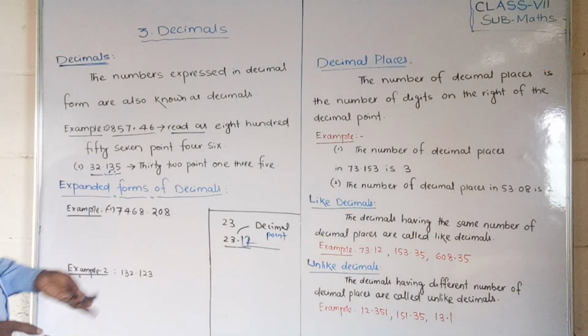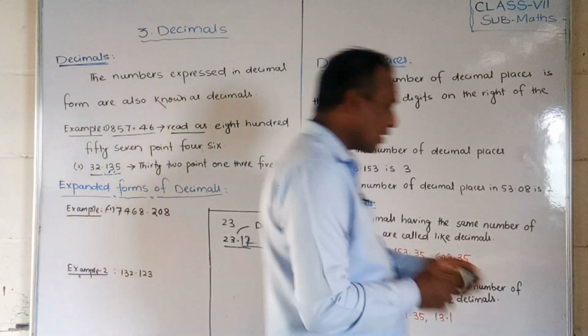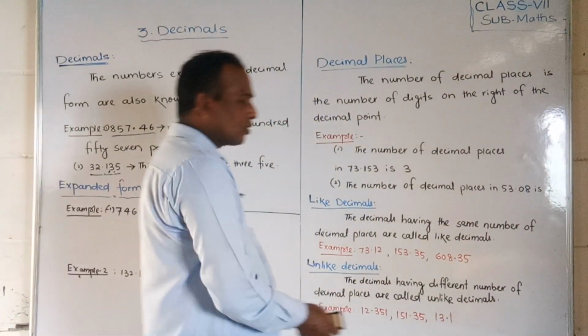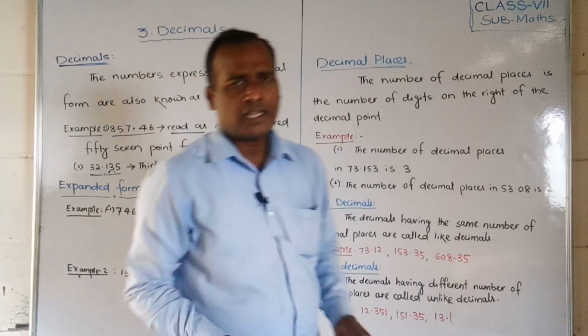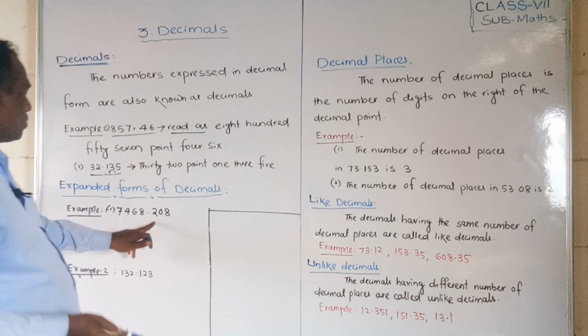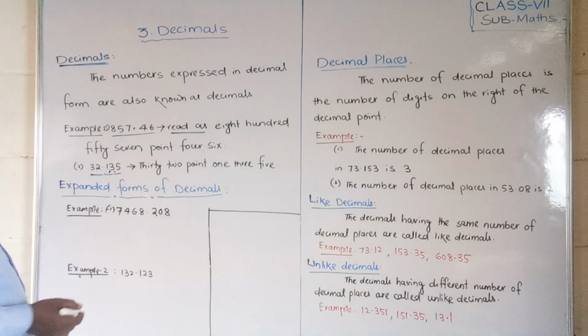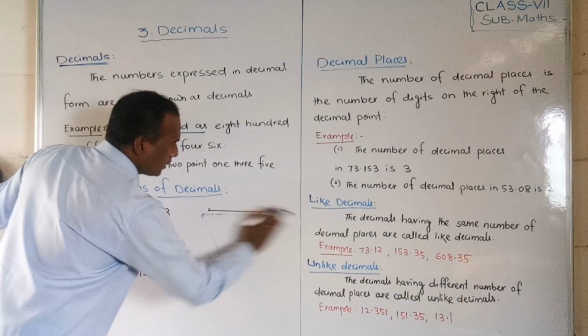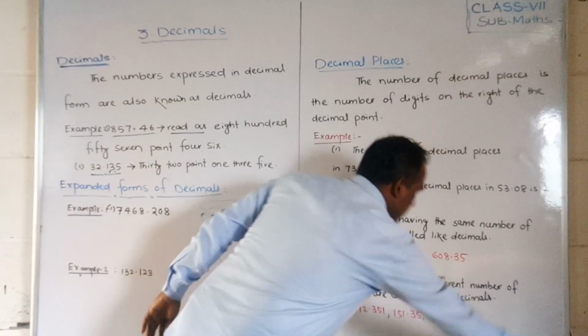Okay. Now look at the expanded form of decimals, students. Just as you studied expanded form for whole numbers, you have to do expanded form for decimals. You know that we do the expansion according to the place value of the number. You have already studied place value in 6th standard, and I will remind you once again how to do it.